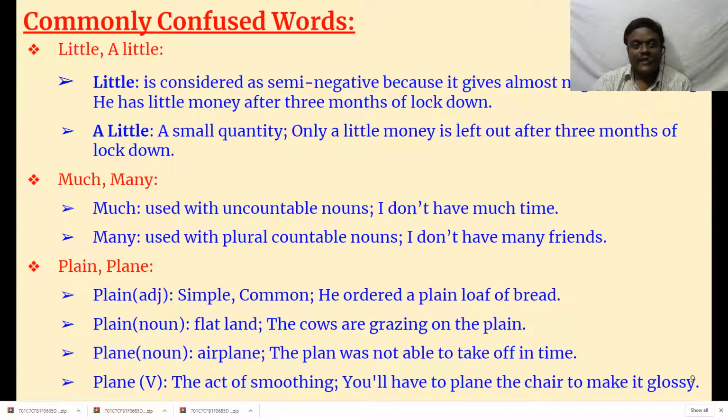Then a little means a small quantity. That means it's not much. Very little is there, and it's going to be over in a few days or a few moments. If a millionaire says, I have a little money, maybe he has some crores.